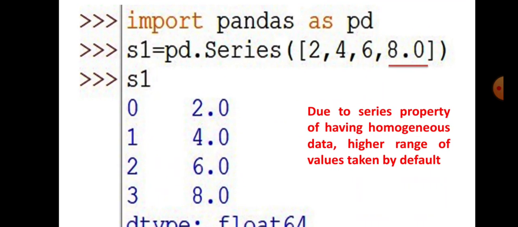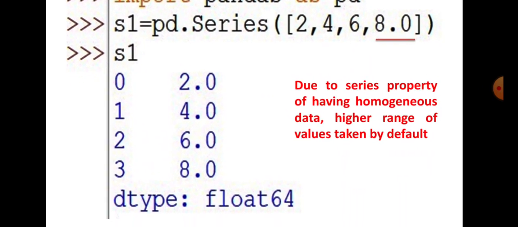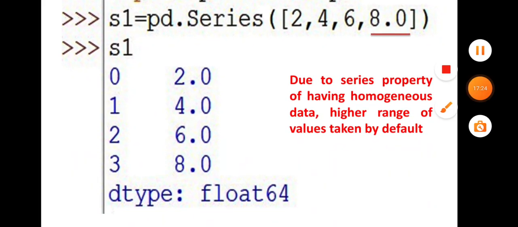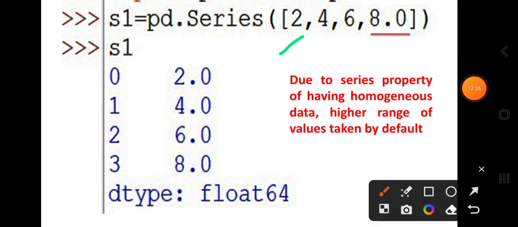Here is another example of how to create a series. You can check it. The series contains 2, 4, 6 and 8.0. You have to look at the last value, which is 8.0. When 8.0 is passed as an argument to the series method, all the data values are implicitly converted into the higher range, that is 2.0, 4.0, 6.0 and 8.0.